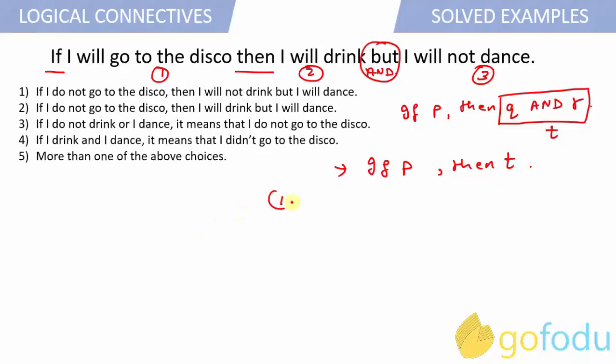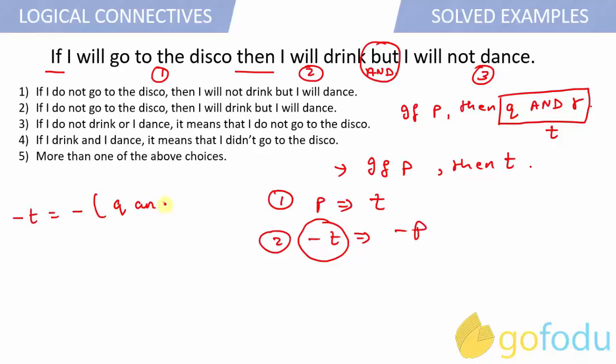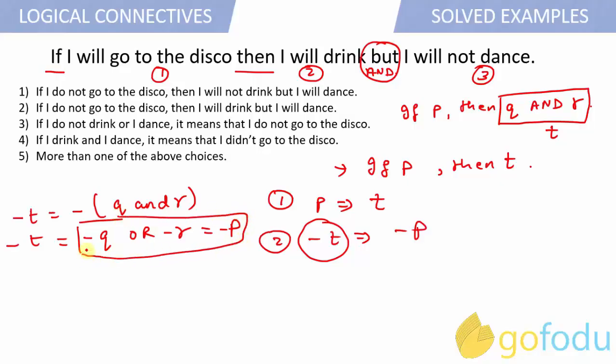So this has two very direct implications, that is P implies T and negation of T implies negation of P. Now, negation of T is equivalent to negation of the whole of Q and R. Using De Morgan's law, we know that negation of the whole of Q and R will result in negation Q or negation R, right? So this implies negation of P. So this is one implication that we drew.